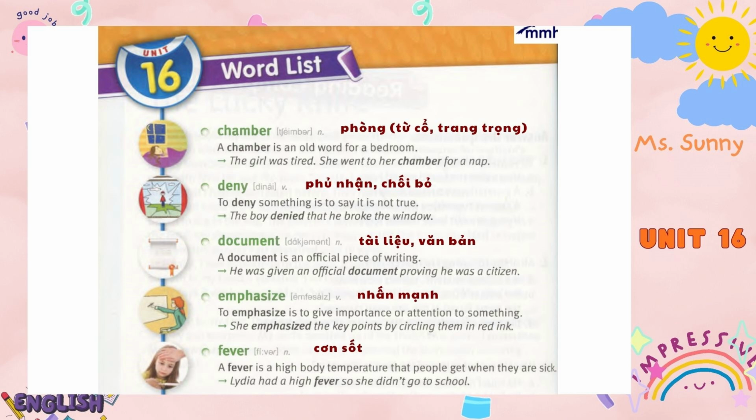Unit 16. Word list. Chamber. A chamber is an old word for a bedroom. The girl was tired. She went to her chamber for a nap. Deny. To deny something is to say it is not true. The boy denied that he broke the window.